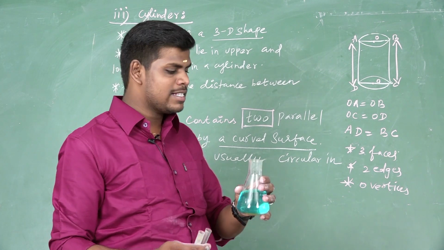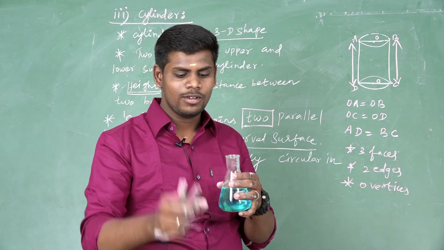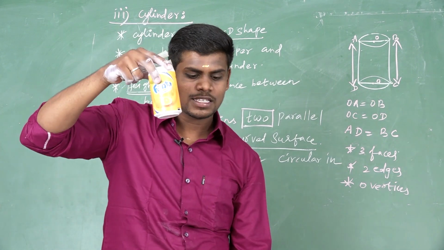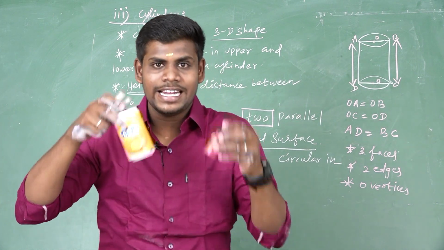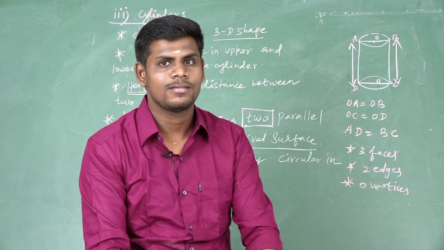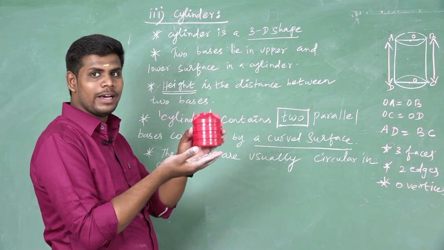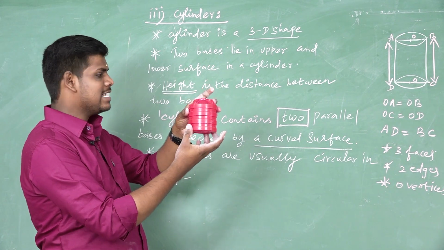The best examples of cylinders are a beaker, test tube, Fanta orange box, and water tank. These are the best examples of a cylinder. A cylinder has two bases, like the upper and lower surface.